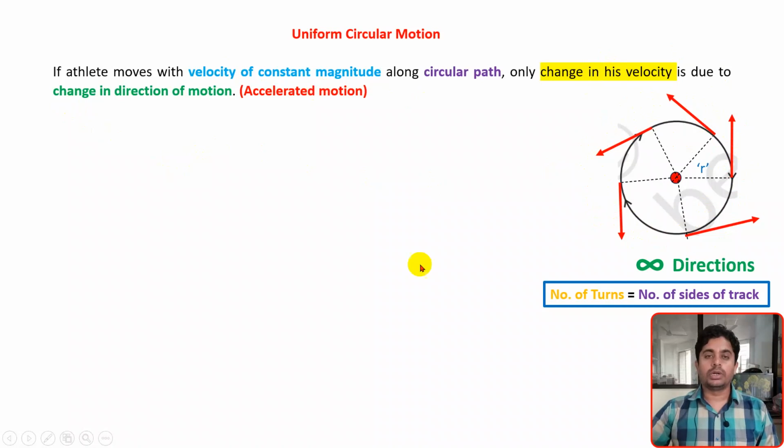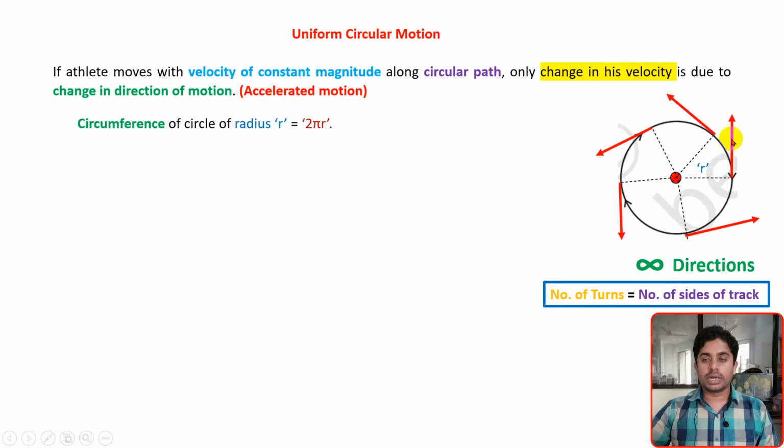So the important thing here is that the change in velocity of that athlete is because of change in direction of motion, not because of change in speed. The athlete has maintained his speed constant on that circular track. Such kind of motion is called uniform circular motion or accelerated motion.